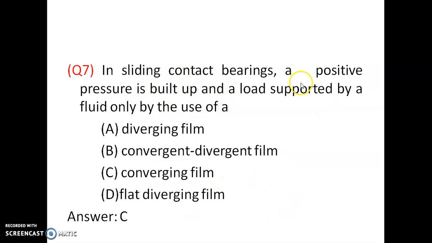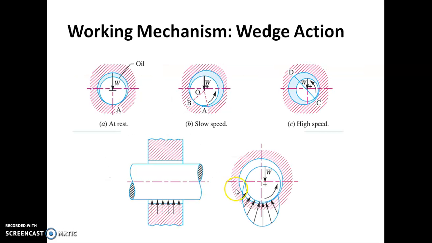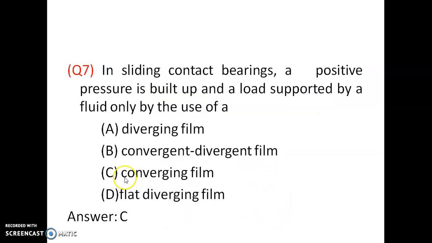In sliding contact bearings, a positive pressure is built up and the load is supported by the fluid only by the use of a converging film. Option C is correct. The oil film starts converging, so it is by the converging film.